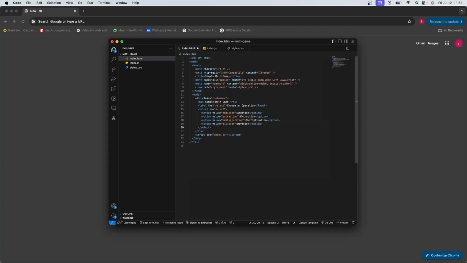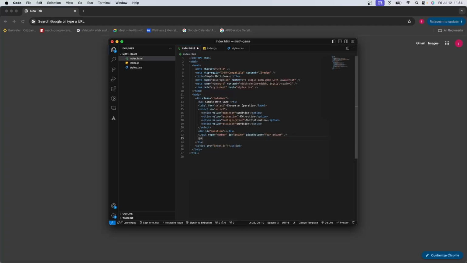And then after the select, we have a div again where its id is question. We're going to manipulate this div within our script file, write the question here, and we need an answer input, and the type of that input should be a number, and the ID should be answer so that we can select it from our script file, and placeholder should be your answer. Yeah, we can say your answer.